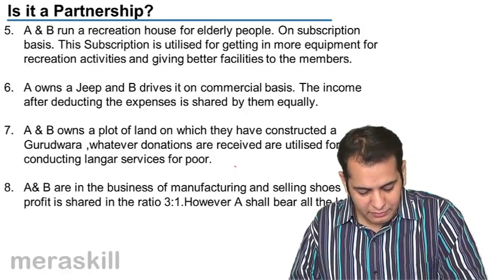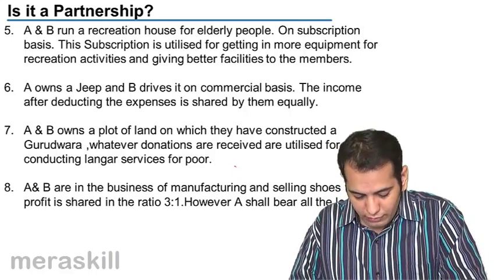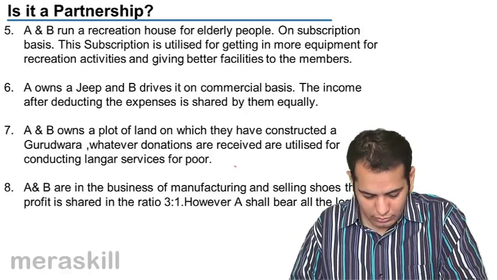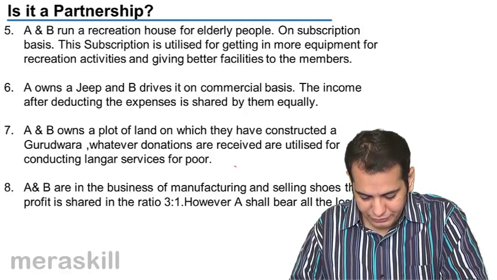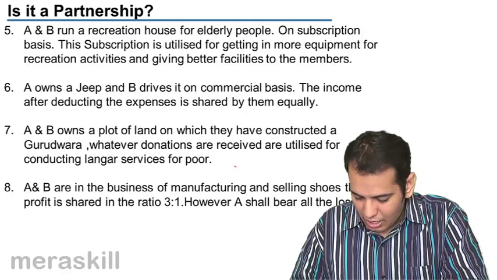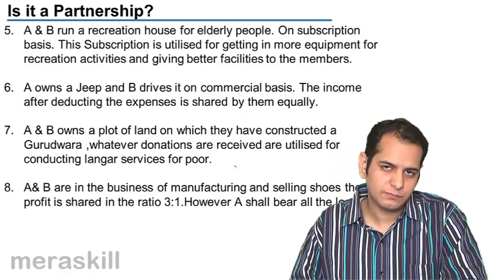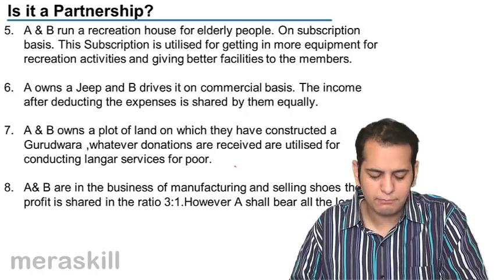Next, A and B are in the business of manufacturing and selling shoes. The profit is shared in the ratio 3:1. However, A shall bear all the losses. Is this a partnership?